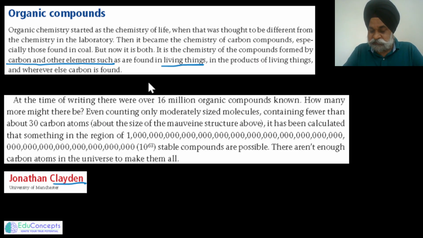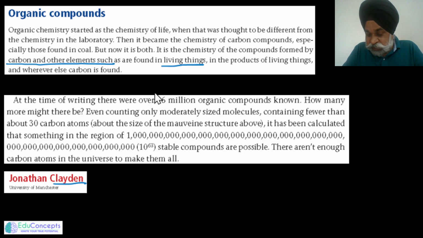Now here is also a very interesting viewpoint which I found in this book. I just wanted to share it with you. As I said in the first introductory video, till now almost 16 million organic compounds are known.